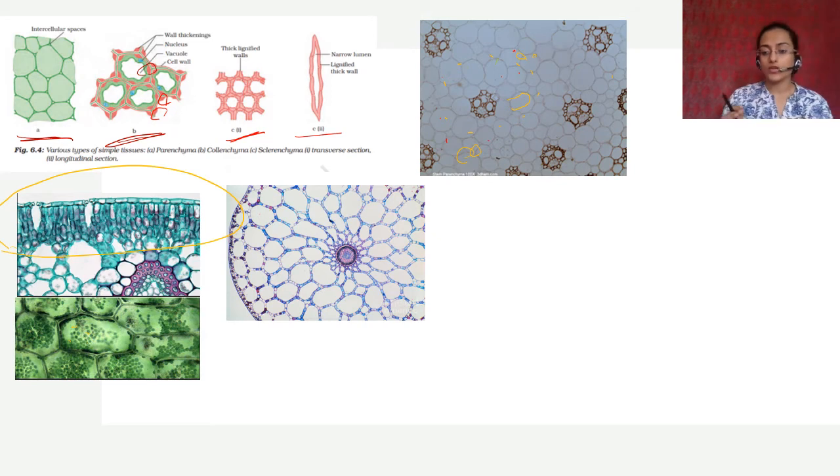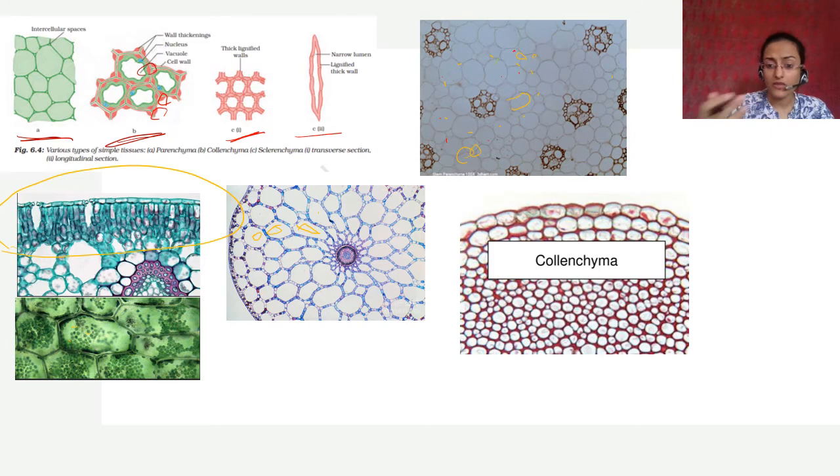So this is a cross section of an aquatic plant. If you have an aquatic plant का stem, उसका cross section लिया, this is what it looks like. These are the air cavities here, and these air cavities provide buoyancy. They help the plant to float on the water. उसको हल्का बना देता है, इसलिए वो floats on water. Then you have collenchyma here. ये जो है collenchyma यहाँ दिख रहा है.